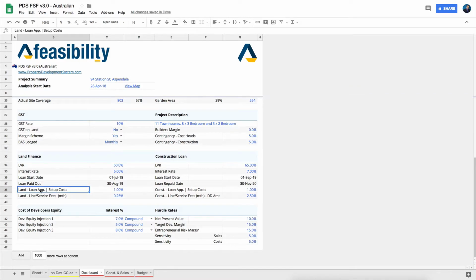For the land loan application costs and setup costs, you put in your percentage there. The land line and service fee, you put in your percentage there. The same thing happens on this side for the construction loan. You've got LVR, interest rate, and the loan start date and loan repaid date are automatically calculated. It's come out in black, which means there's a formula there. Then you set up your loan application costs or setup costs, so you can put in those assumptions over there when you make these land assumptions.